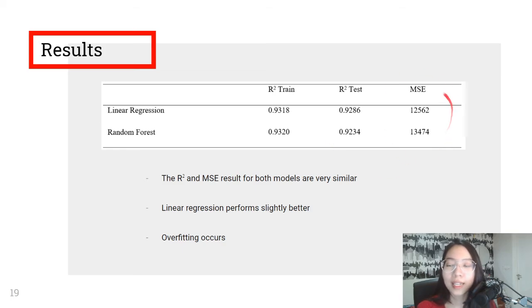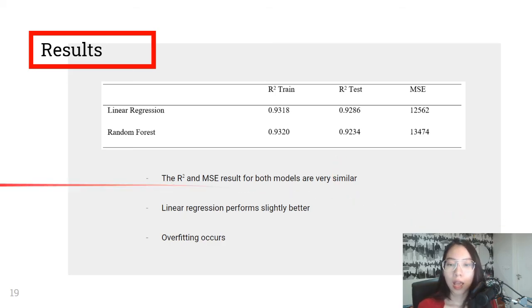But the MSE of linear regression is slightly lower than random forest, which means that linear regression has fewer errors inside the model, so we can conclude that linear regression performs slightly better compared to random forest. But after further analysis, we can see that the R-square from the training process is slightly higher compared to the R-square in the testing process, which indicates the occurrence of overfitting in both of our models.